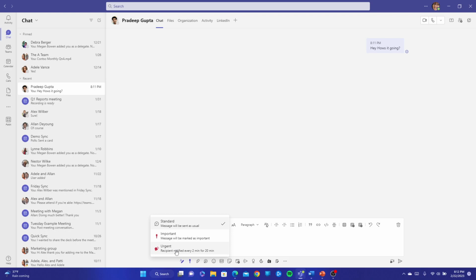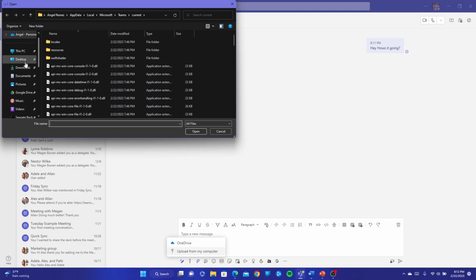Urgent will bypass the do not disturb, but use this sparingly, as this will send a notification every 2 minutes for 20 minutes, or at least till the recipient receives that message. And finally, over here, I'm just going to briefly discuss our paperclip, where we can send files. We can send files directly from our OneDrive or send files directly from our computer.